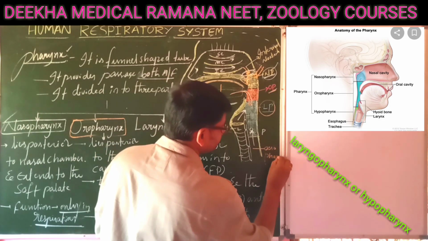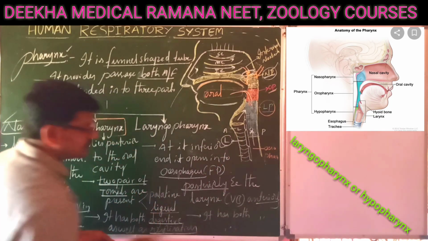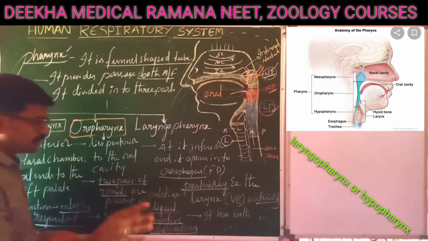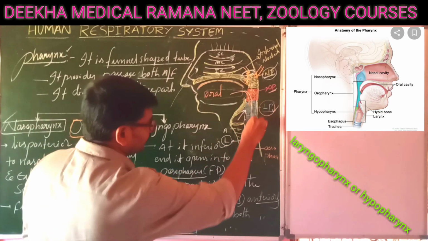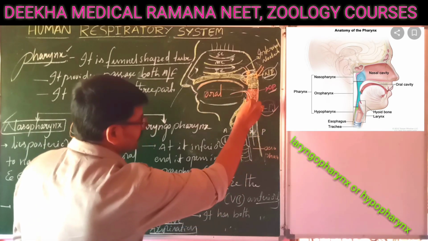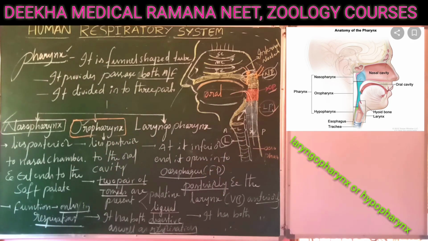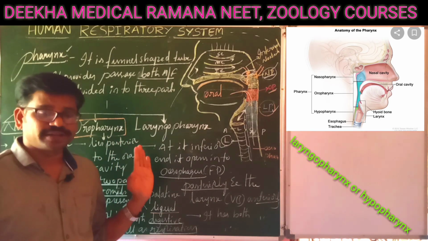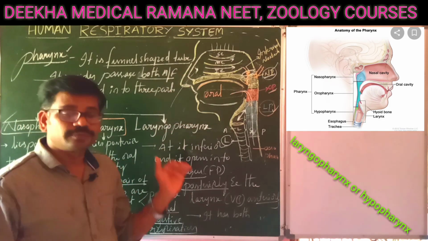And the larynx is present anteriorly. So now it's very clear about the laryngopharynx. It is like the oropharynx. That means it allows air as well as food. That's why it has both digestive as well as respiratory functions. I hope you understand about the pharynx. The pharynx is a common pathway for both air and food.